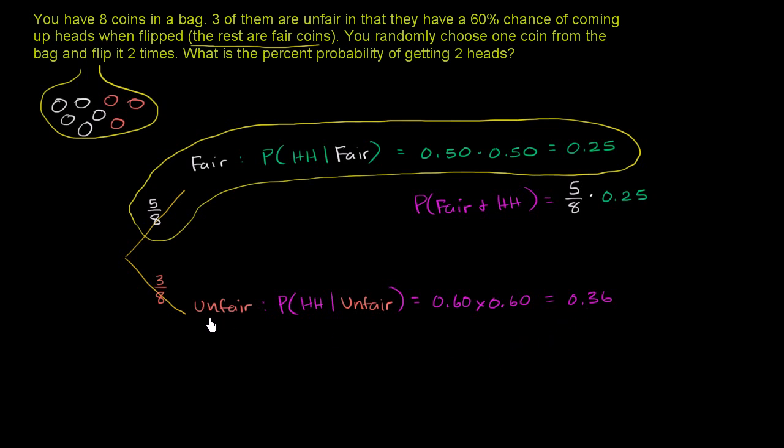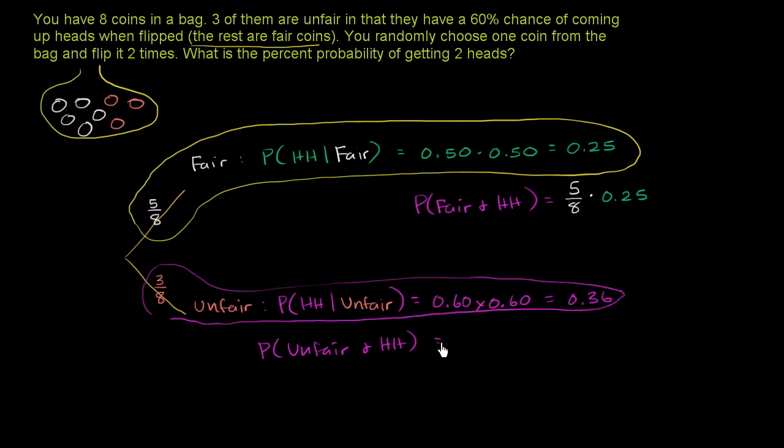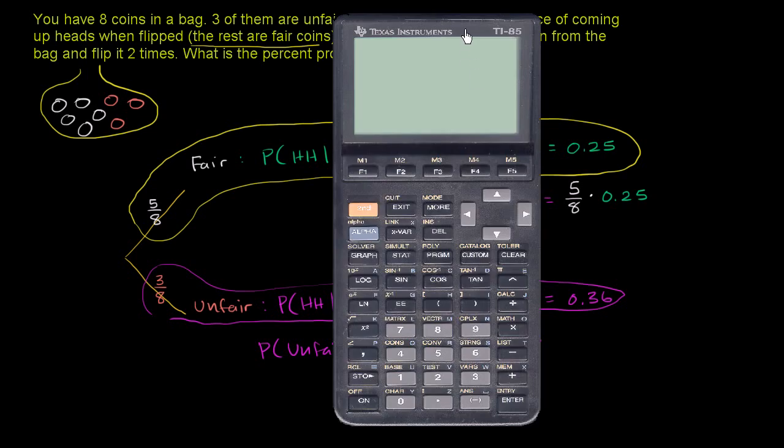Now, if you want to know the probability of this whole series of events, the probability that you picked an unfair coin and you get two heads in a row, so the probability of unfair and two heads in a row given that you had that unfair coin, you would multiply this 3/8 times the 0.36. So this will be equal to 3/8 times 0.36. And so let's get a calculator out and calculate these.